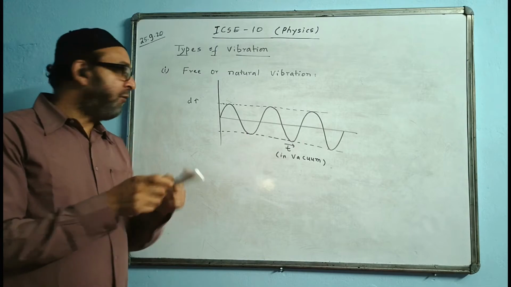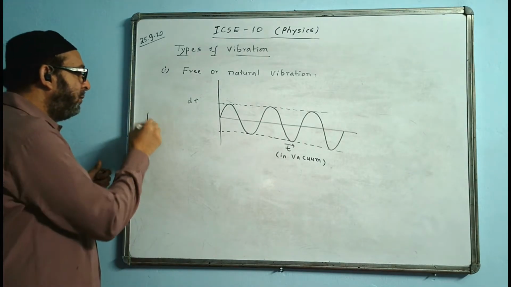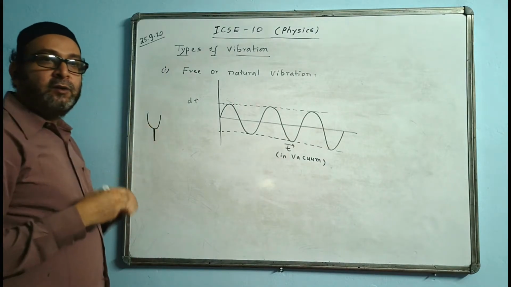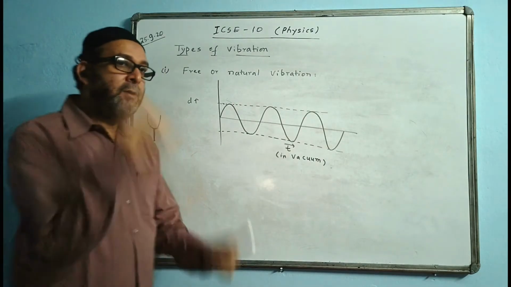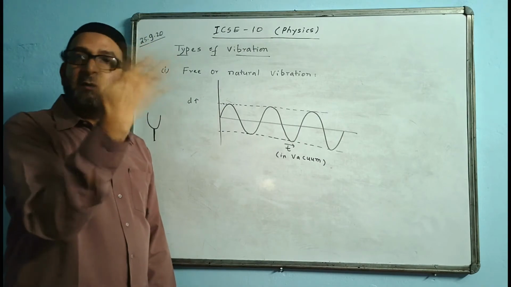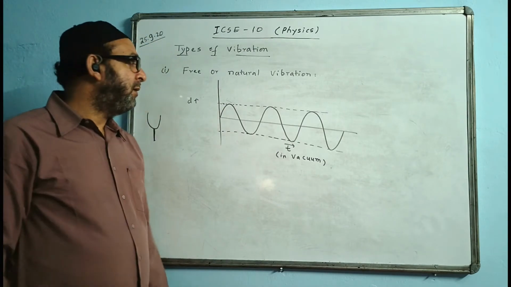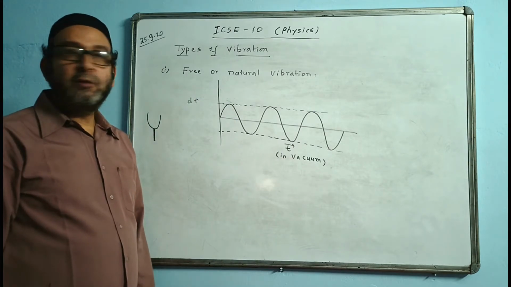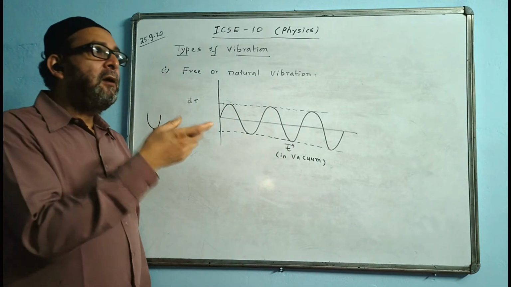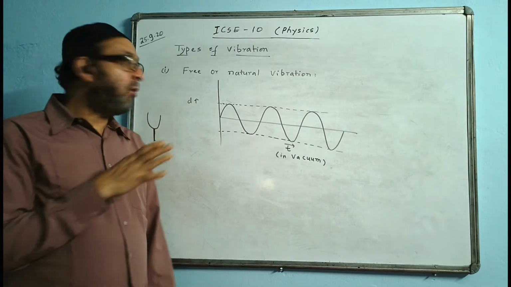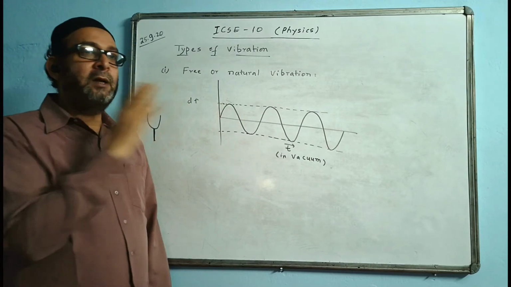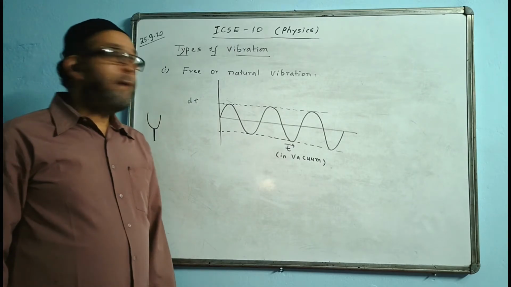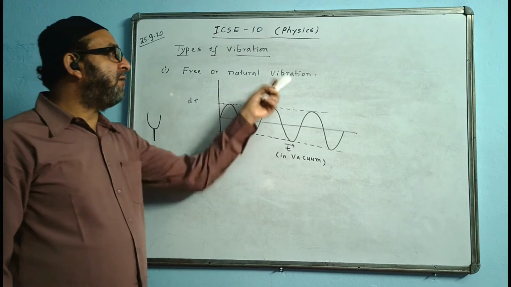Even a tuning fork is a U-shaped metallic bar like this. When you strike it against a tabletop, it keeps vibrating on its own. It will keep on vibrating. So such vibration is called free or natural vibration. You don't have to apply the force again and again. Once only you give the force and the body will keep on vibrating on its own, at least for some time. So such a vibration is called free or natural vibration.